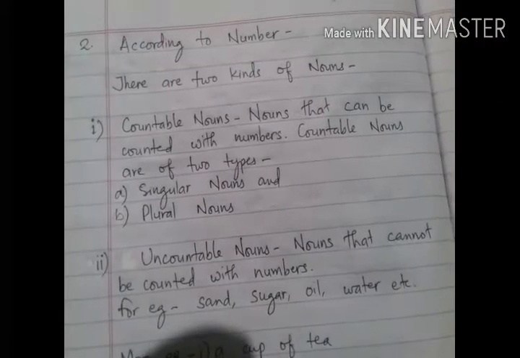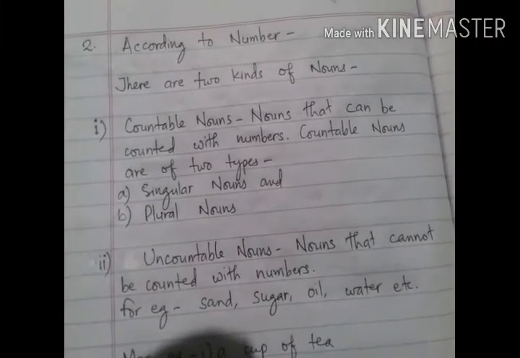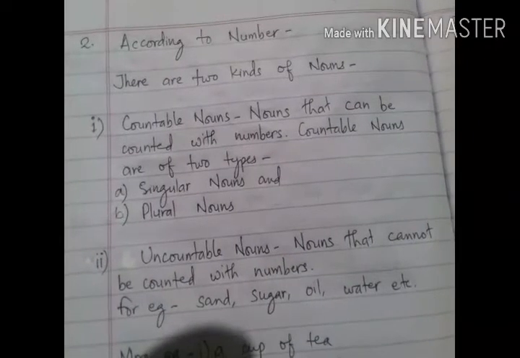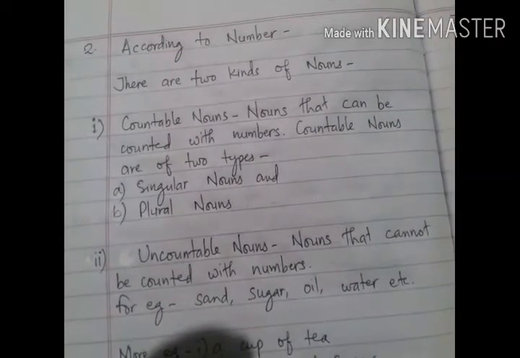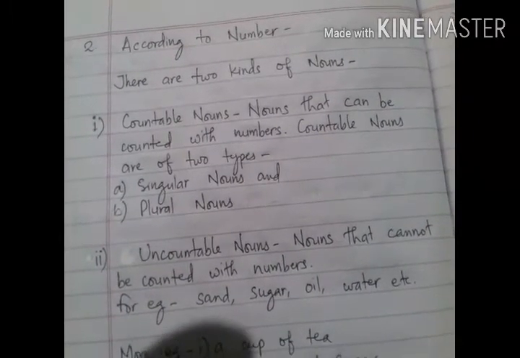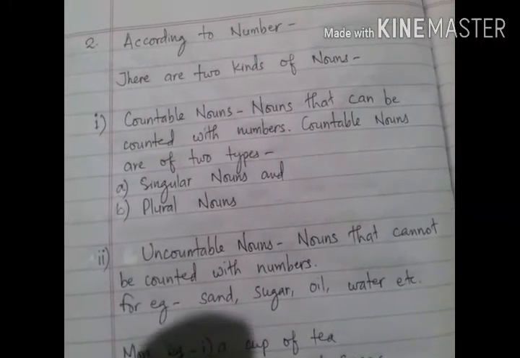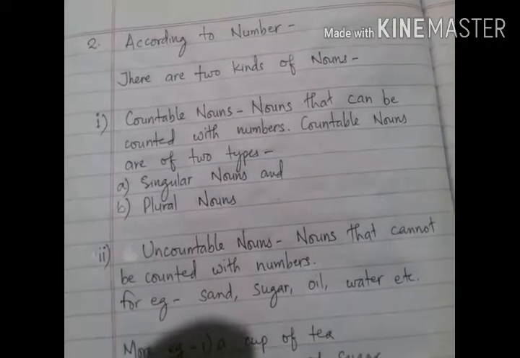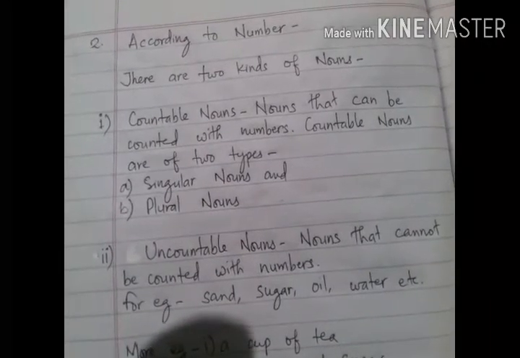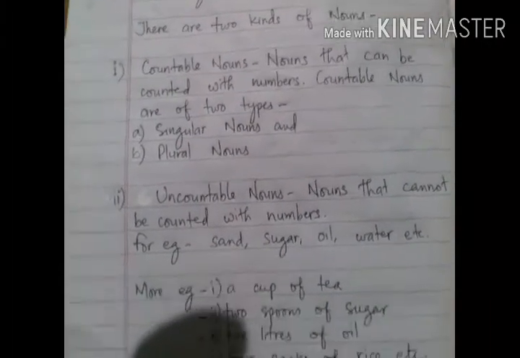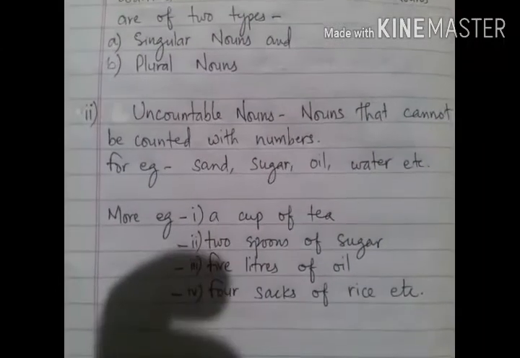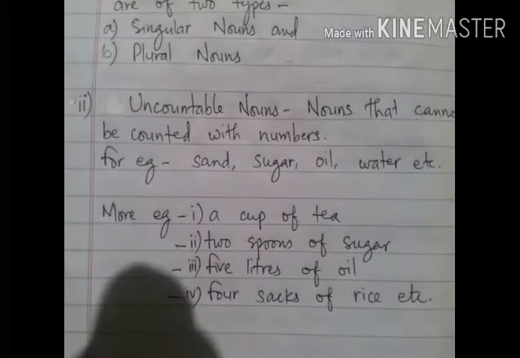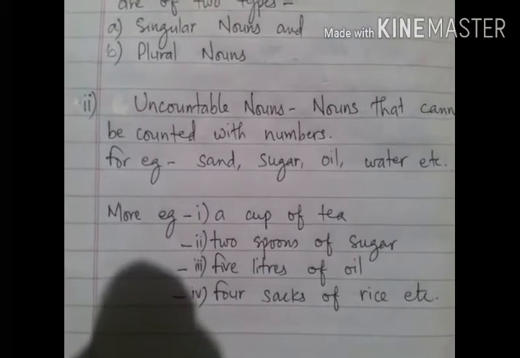Now according to number, another kind of noun is uncountable nouns. Uncountable nouns are those nouns that cannot be counted using numbers, like sand, sugar, oil, water, etc. These are the nouns which cannot be counted with numbers, but in some cases we can make them countable by using some terms, like a cup of tea.